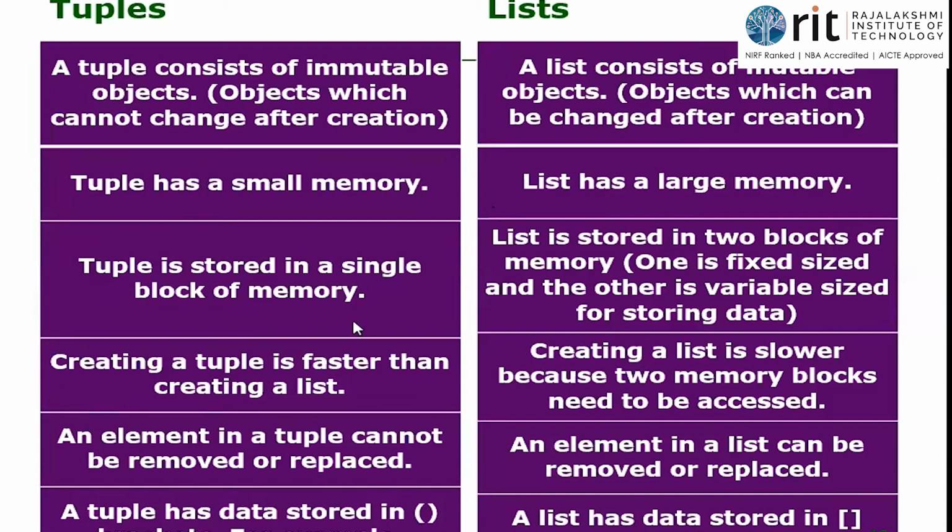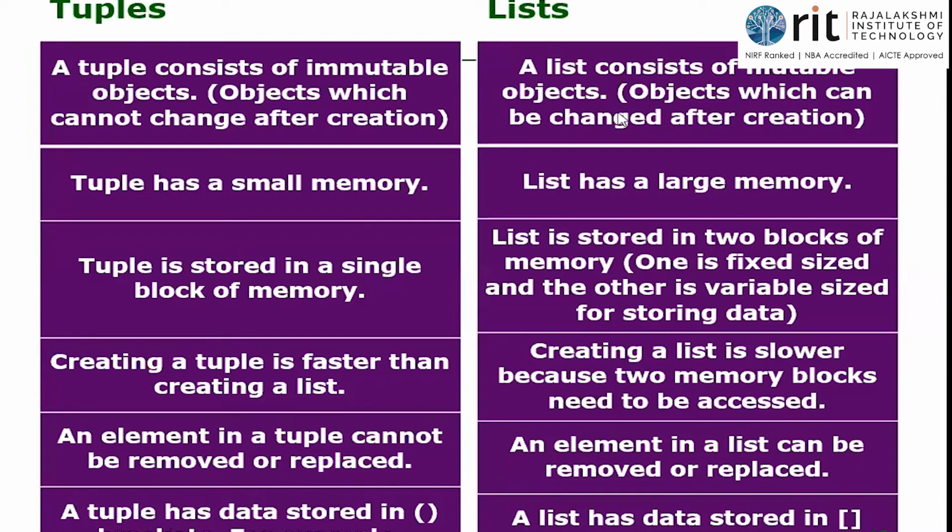Okay. And because of this point, they say that tuple is faster. Creating a tuple is faster than creating a list. Create or values store. So that is why it is called tuple is faster than list, whereas list is slower because it involves 2 memory blocks. Then an element in a tuple cannot be removed or replaced because it is immutable. So you can again talk about the elements or data type. They cannot be removed or replaced. Whereas here, I can remove an item, replace an item.